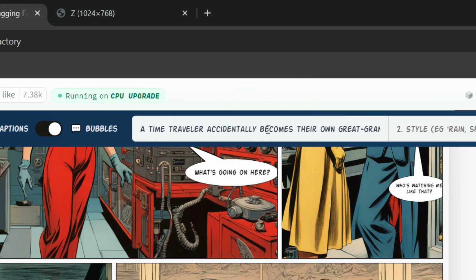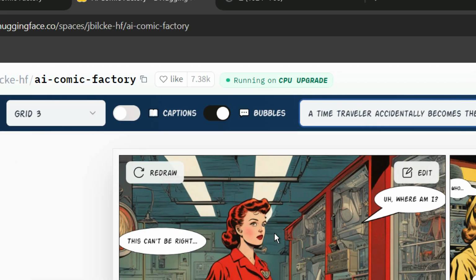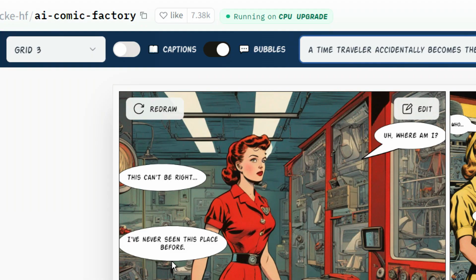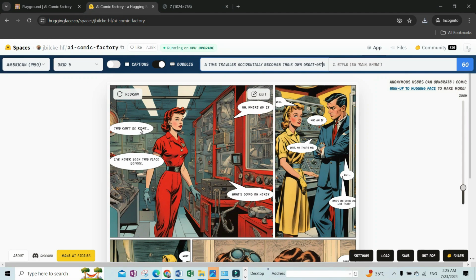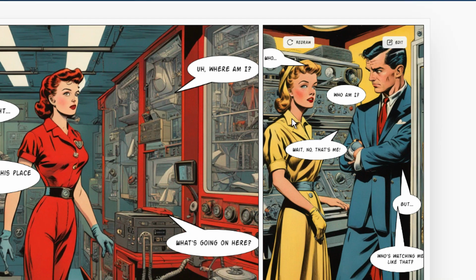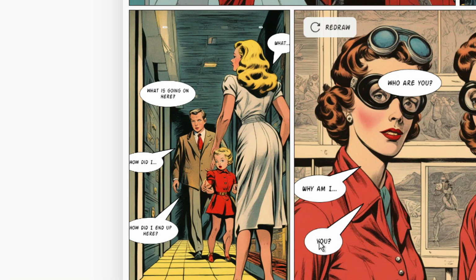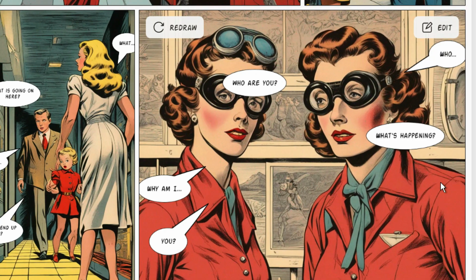So the prompt I gave it was: a time traveler accidentally becomes their own great granddad. So great grandparent actually. So that's how it made this one. So there's a woman who's saying that this can't be right. I've never seen this place before. What's going on here? Where am I? Who am I? So it kind of tried to make a comic like this, but it isn't perfect.